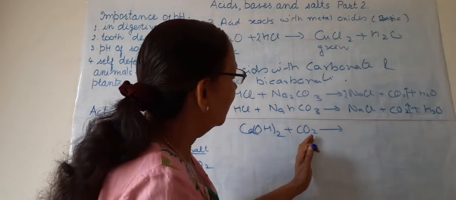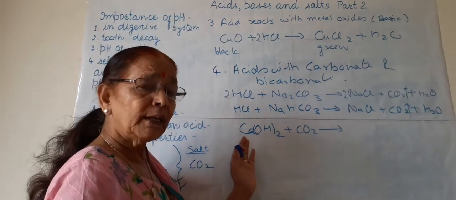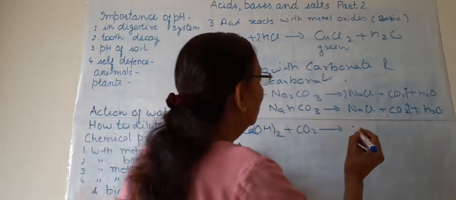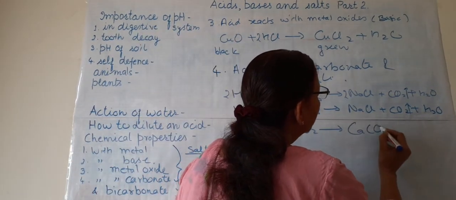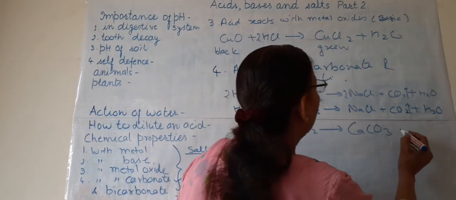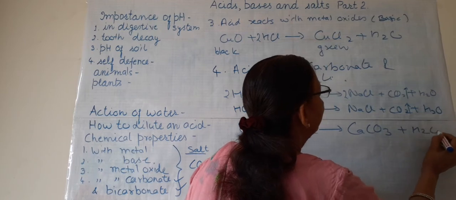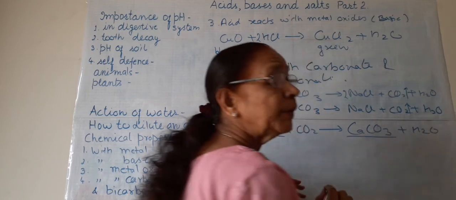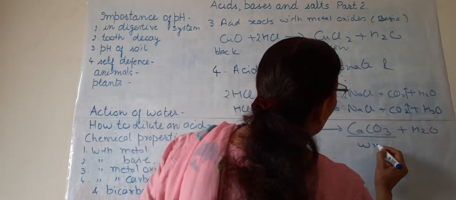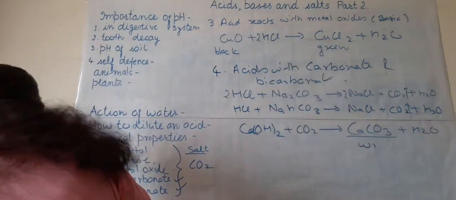When carbon dioxide is passed in lime water, what will happen? Calcium carbonate particles are formed, and water is formed. This calcium carbonate precipitates in the water, and the water becomes milky.